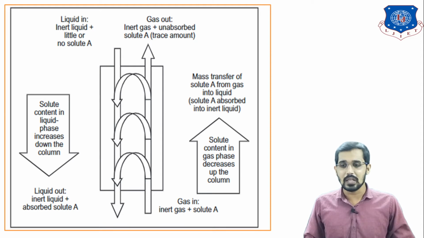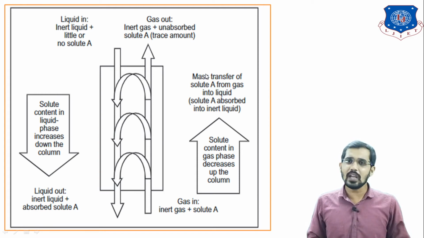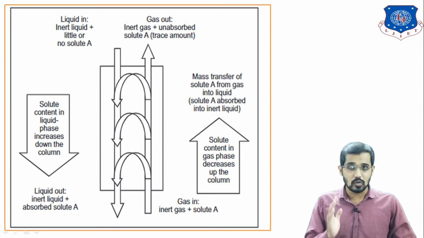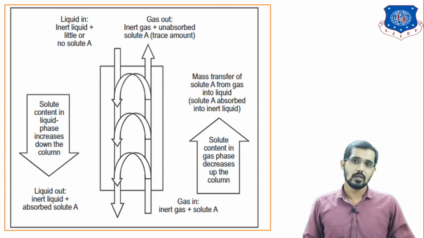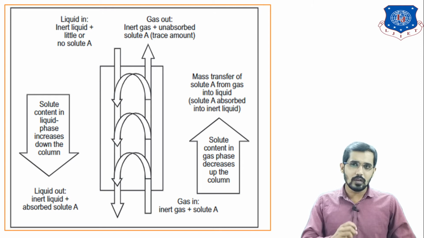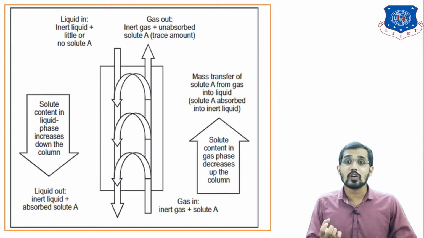So the liquid out is inert liquid plus absorbed solute of A. The absorbed solute is nothing but ammonia, which is absorbing inside the liquid. So this is absorption, absorbing one of the components from the gaseous mixture inside the solvent or absorbent.